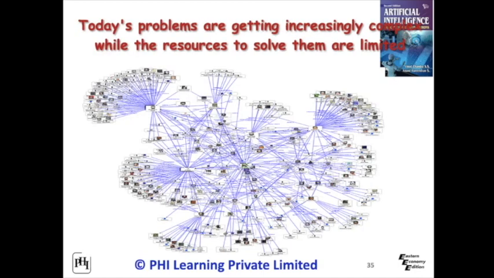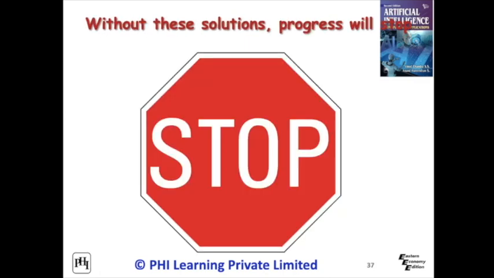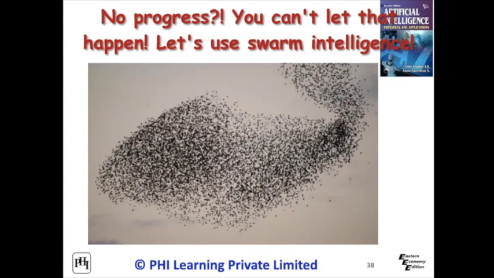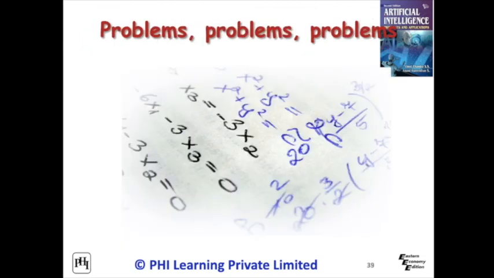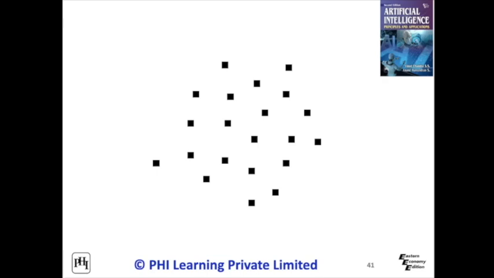Today's problems are getting increasingly complex while the resources to solve them are limited. You are expected to find the solutions to the problems. Without these solutions, progress will stop. No progress. You can't let that happen. Let's use swarm intelligence. But we have many problems that use a high level of mathematics or statistics. As you know, centralized methods offer limited solutions. For promised results, swarm intelligence shows promise.